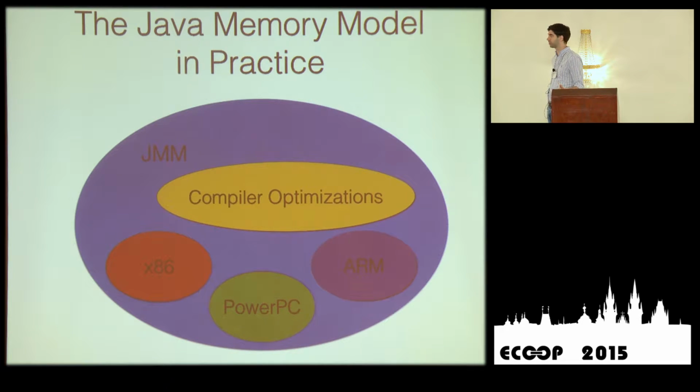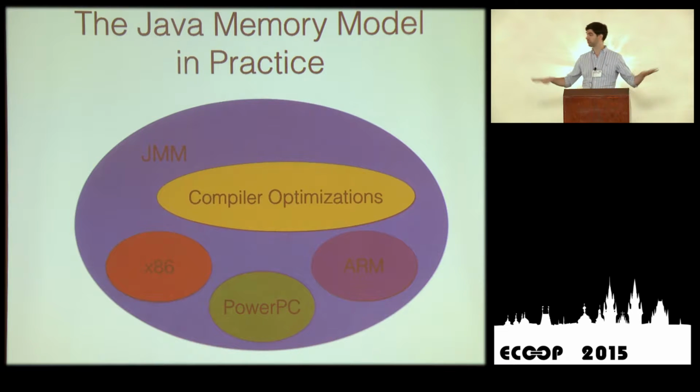If you want to implement sequential consistency on an x86 machine, for example, you have to put a fence in between every write and every load that follows. That would be terrible. The same thing applies to Power and ARM and so on. So here's the state of affairs. We have a very complicated formalism, the current definition of the Java memory model. We have different architectures that do all kinds of reorderings or relax the behavior of the memory for concurrent programs. And on top of that, we have compiler optimizations which reorder code massively and could lead to unexpected behaviors if what you expect is sequential consistency.